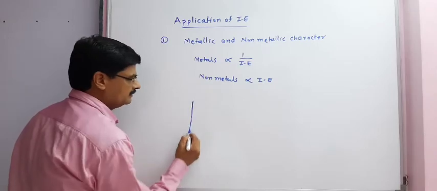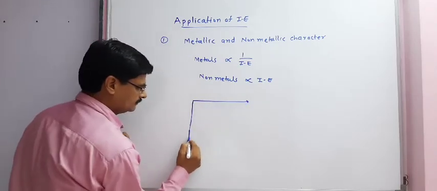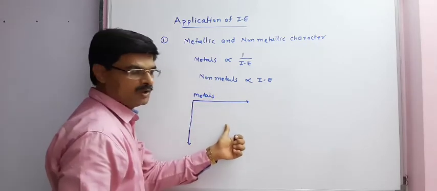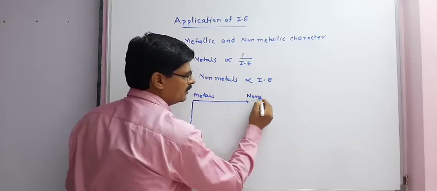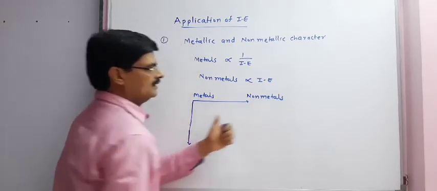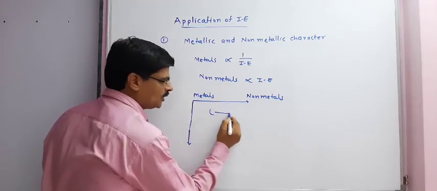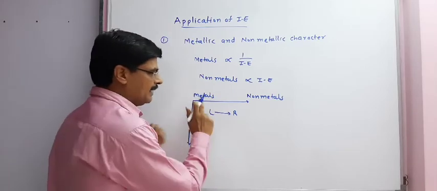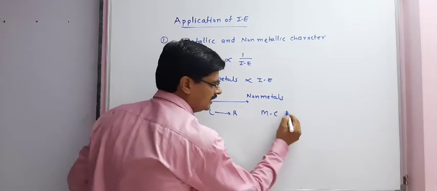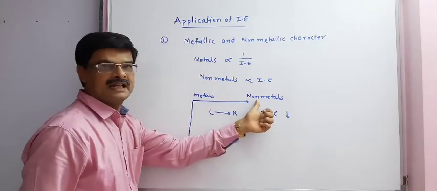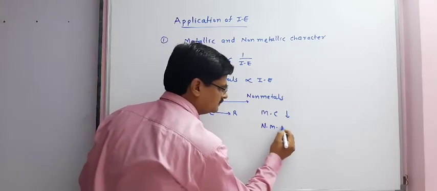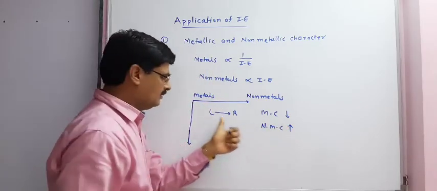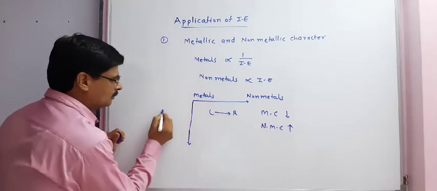In the periodic table, metals are present in S block, D block. But in P block, non-metals are present. So as we move left to right in a modern periodic table, metallic character decreases, but non-metallic character increases. Metallic character decreases, non-metallic character increases, moving left to right. Down a group,